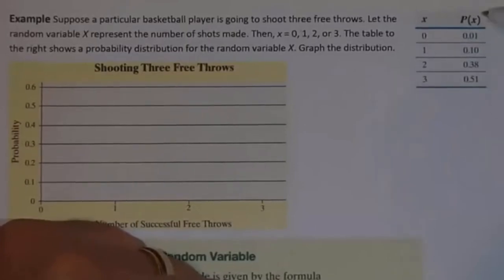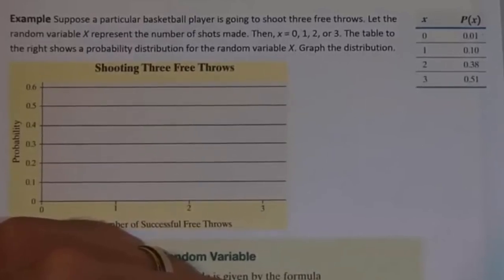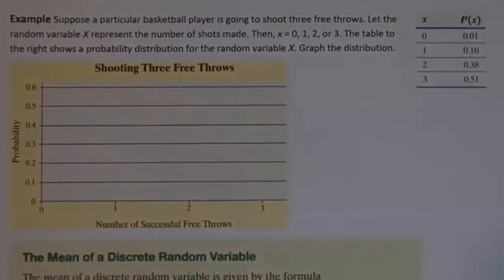So this particular basketball player seems to be a relatively decent free throw shooter. There's hardly any chance that they're not going to make any. It's a low chance that they're going to only make 1. It's a much higher chance that they're going to make 2 or all 3. And we could verify that it's a probability distribution. All of those are between 0 and 1, and if I add up 0.01 plus 0.10 plus 0.38 plus 0.51, that does add up to 1. So this is a probability distribution.